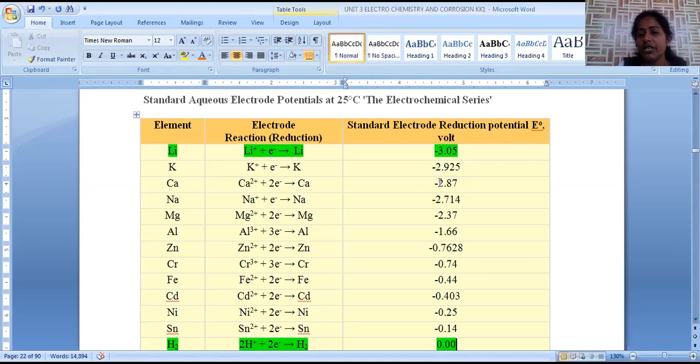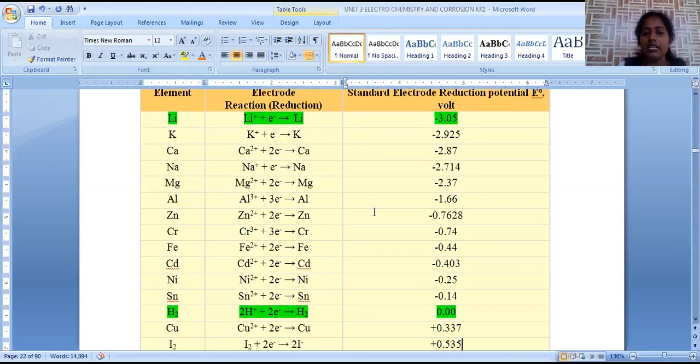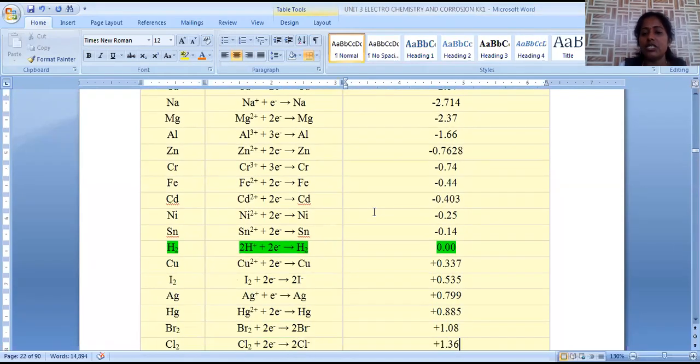So when we measure with a negative sign, it implies an oxidation potential. They have a tendency to lose electrons, so they have oxidation potential. In order to convert oxidation potential into reduction potential, we invert the sign so that it is represented as a reduction potential value. So this is about the electrochemical series of all the metals which are arranged.